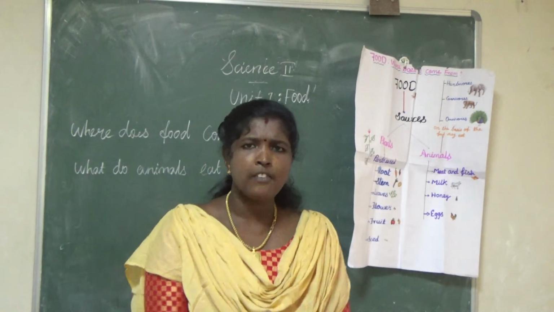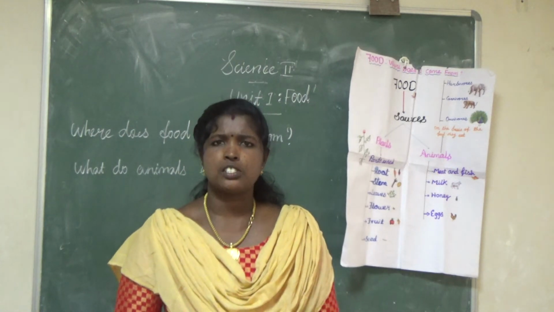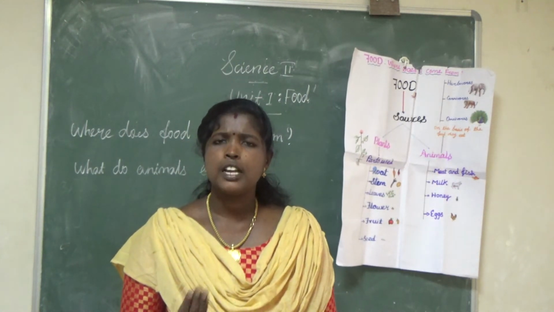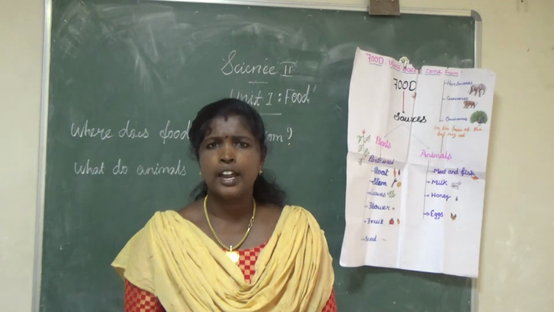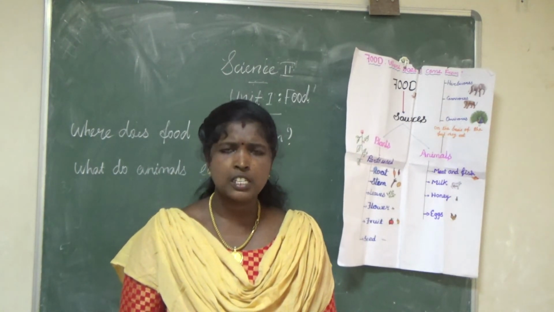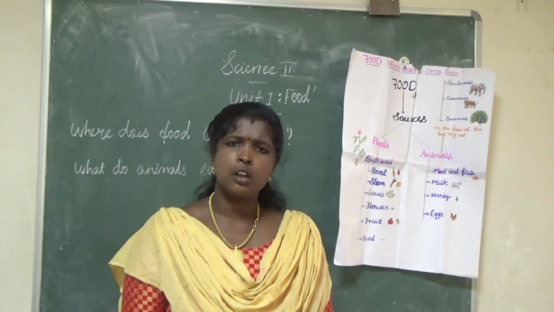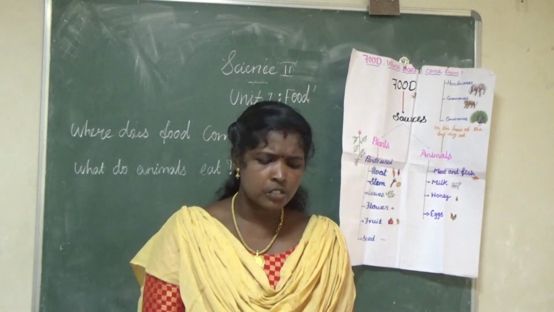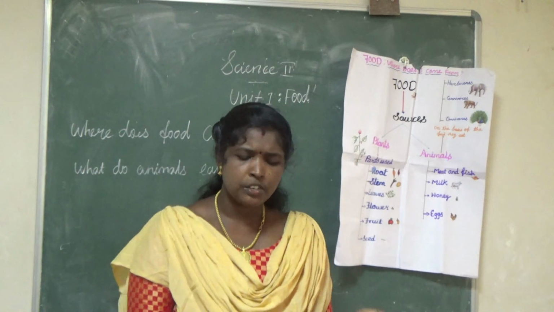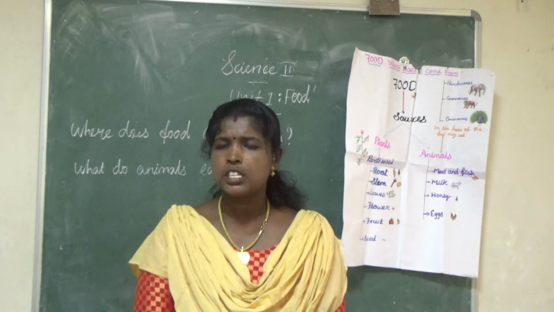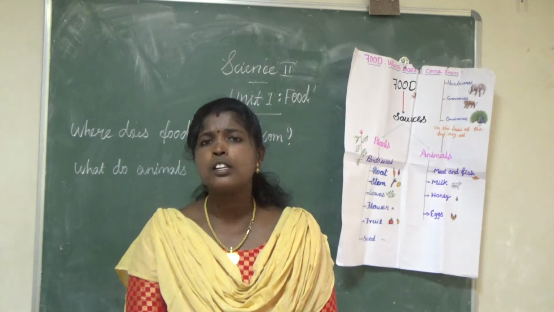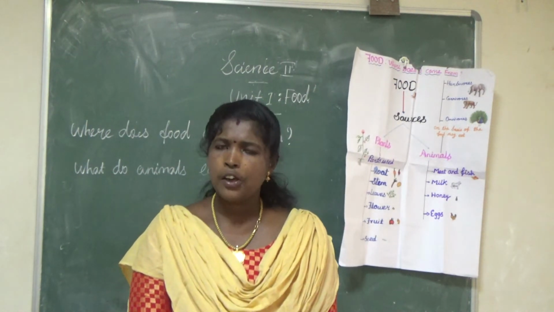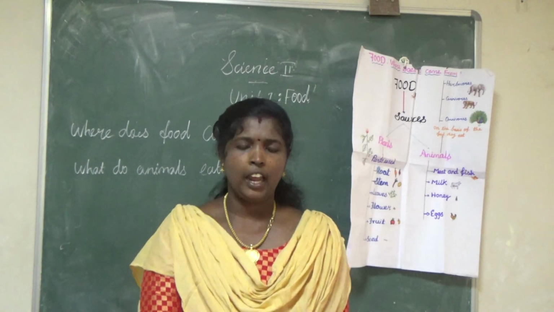After that, what are scavengers? An animal that eats the flesh of already dead animals is called a scavenger. Example: vulture. Then decomposers. What are decomposers? Organisms that feed on and decompose dead plants and animals are called decomposers. Okay, are you clear?